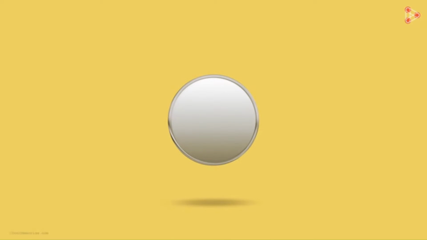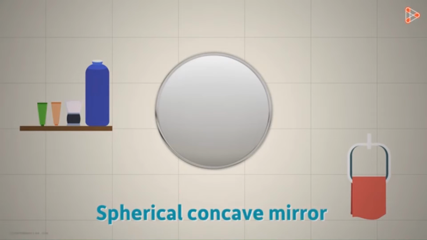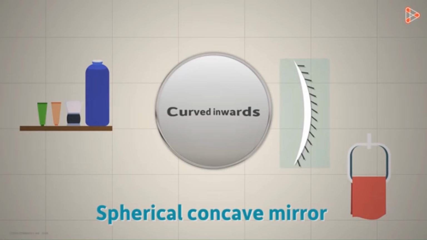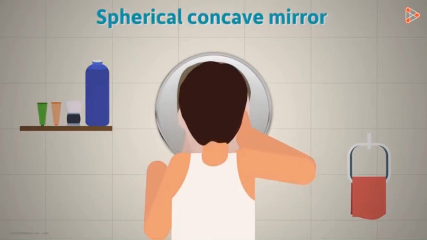What other types of mirrors have you seen? Have you seen this type of mirror? Well, you must have seen it on the stand of your bathroom or maybe hung up on a wall. This is not a plane mirror. Try to move your hands over the surface and you will notice it. This is called a spherical mirror, or more precisely, a spherical concave mirror. It is curved inwards. It is kept there as we use it mostly when we are shaving.